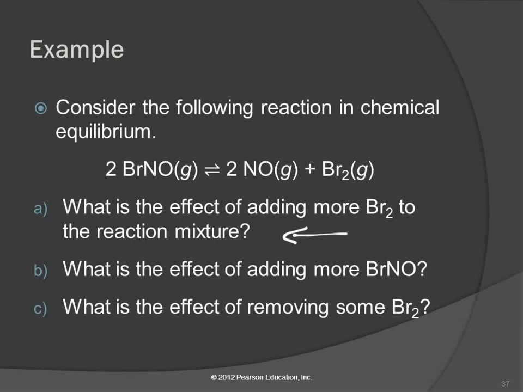What if we add BrNO? Right or left? It'll shift to the right. So we're adding to this side, and it's going to shift the other way, trying to balance things out. What if we take away some bromine? It'll go to the right because it's trying to replace it. Does that make sense? Oh, you took some bromine away? Well, I'm going to shift, I'm going to make more.